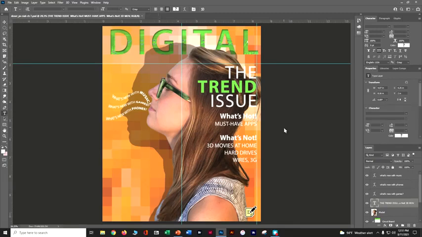So now we need to add that volume issue right up here. Let's go to our tool menu and add our rounded rectangle. Under our rectangle tool here, we should have one that says rounded rectangle. Nope, it's not there.